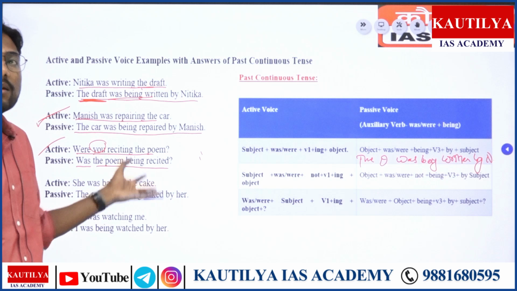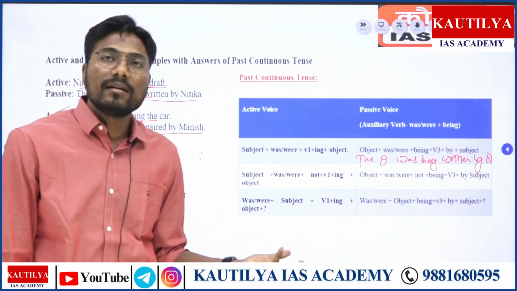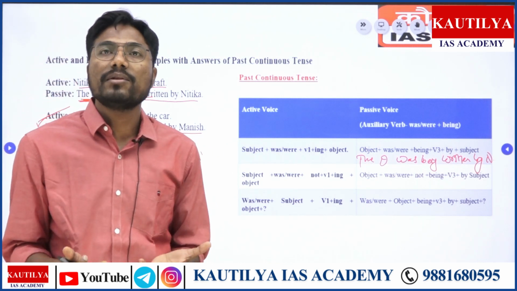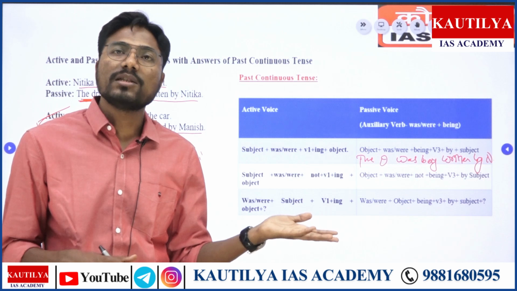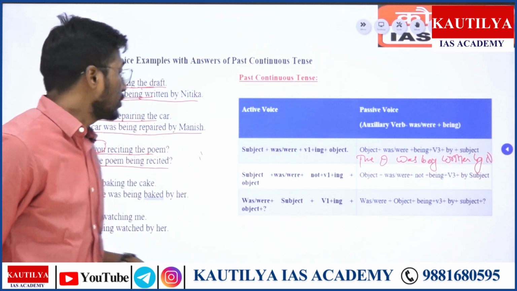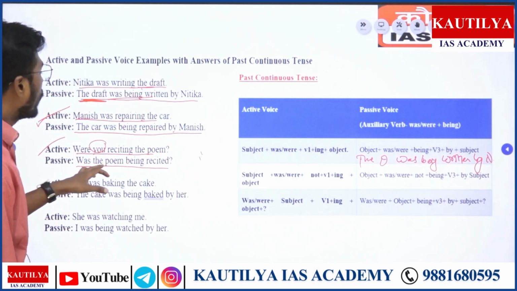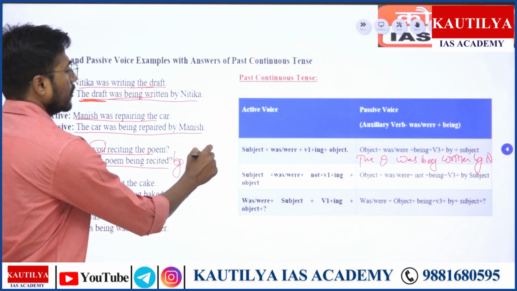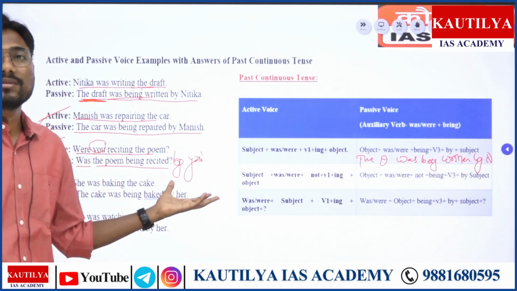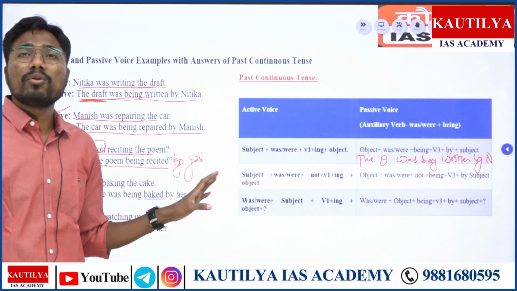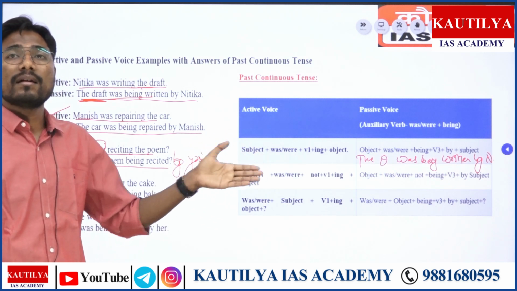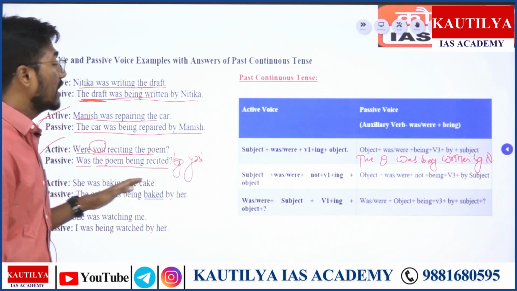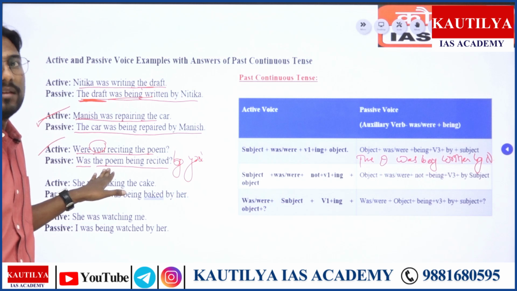So not necessarily or not compulsorily we have to use by and the objective form of the subject, right? So here it does not happen that was the poem being recited by you? Not necessarily all the time you have to use it. If the context is clear, you don't need to use even by him, by her, by you, right? So here the same thing is happening, that's why we have not used it.